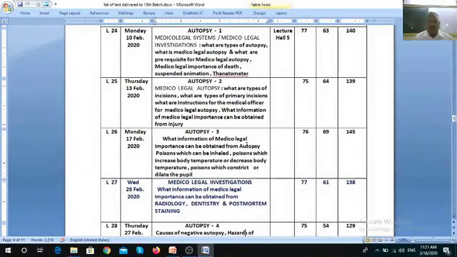Then dentistry: whether the teeth are milk teeth or permanent teeth. Temporary teeth or milk teeth differ from permanent teeth.